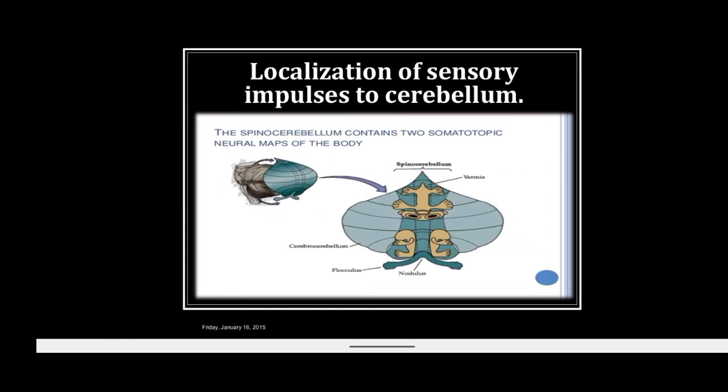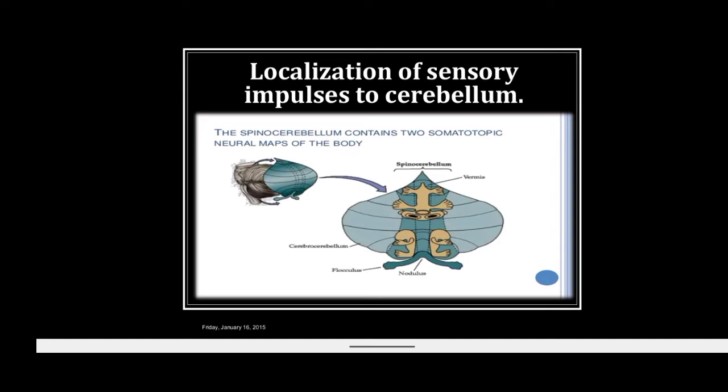Now come to the localization of sensory impulses to the cerebellum. Like the sensory and motor cortex, there is point for point representation of the sensory impulses. These sensory impulses are tactile, proprioceptive, auditory, and visual from the whole body in the cerebellum. Two such separate sensory areas have been recognized, one in the anterior lobe and the other in the posterior lobe. You can see here in the picture.